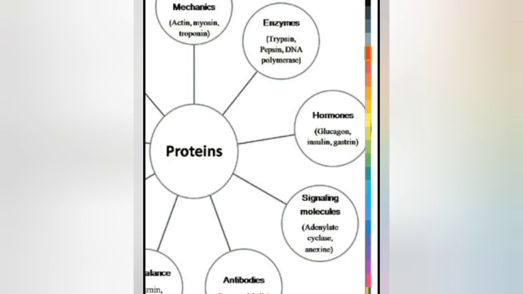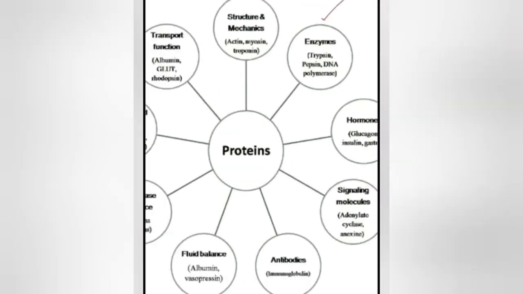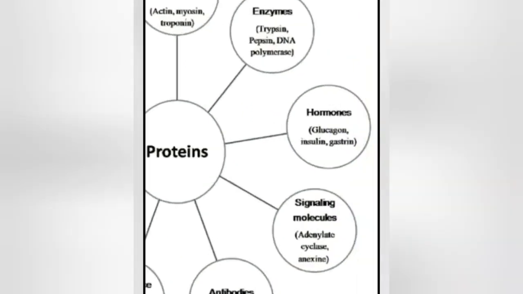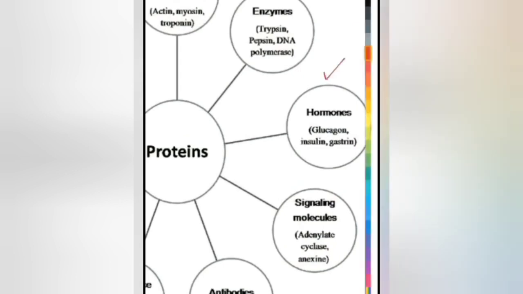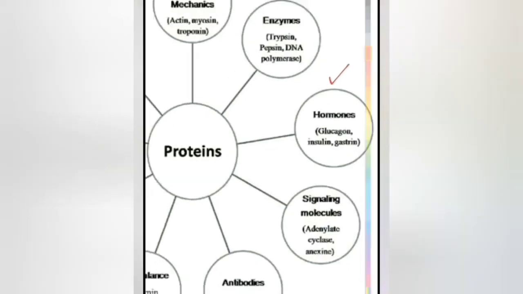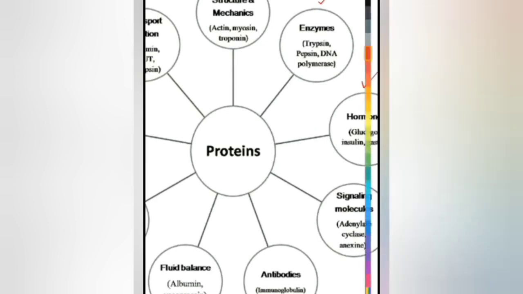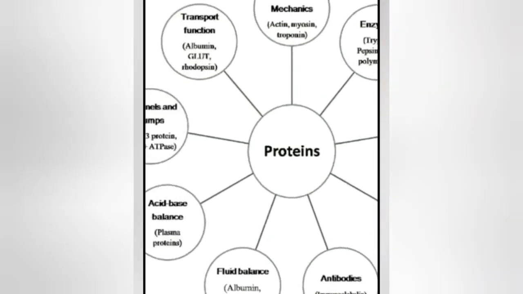Okay, so they act as enzymes which are more or less like catalysts, and they help in the different biochemical reactions that take place inside the body or even a cell. Next, they act as hormones. For example, here you can see insulin, gastrin, glucagon. These all are proteins which are important hormones inside our body. Next, signaling molecules. After that, antibodies or immunoglobulins, which are very very important for our body.